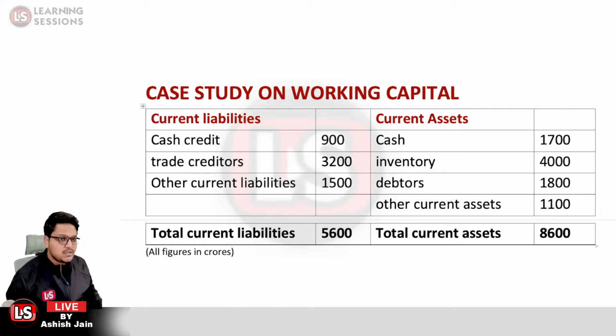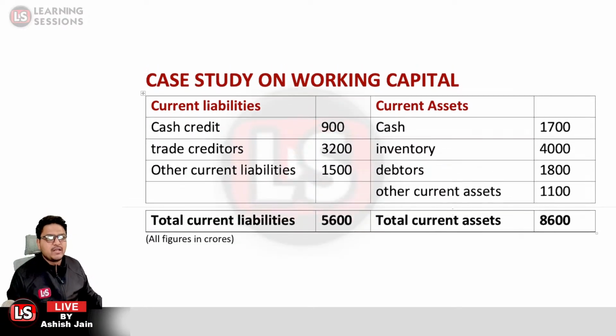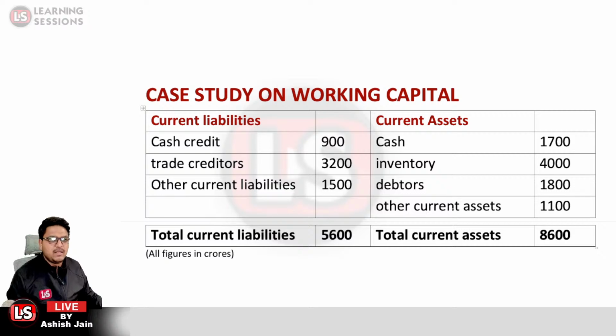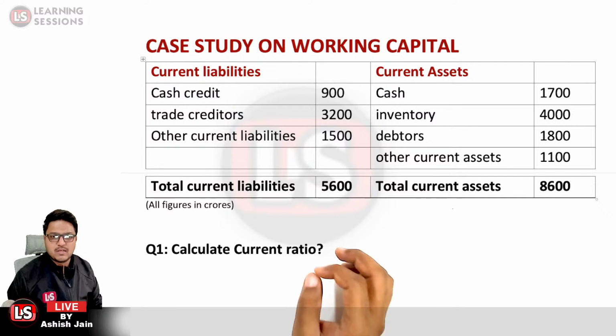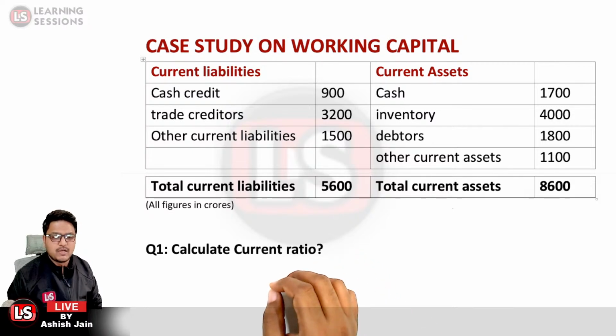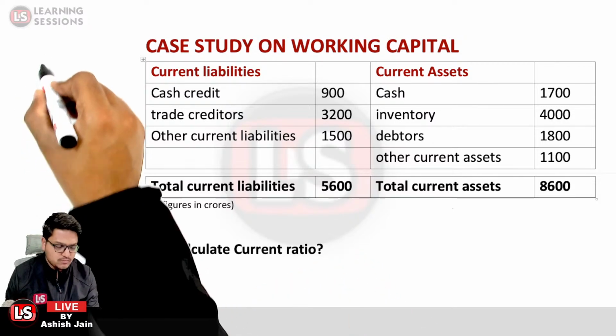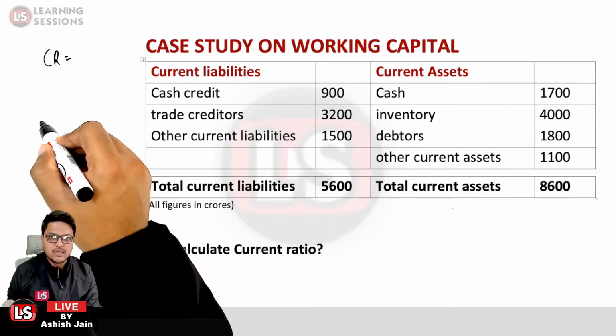Okay, so let us solve this particular case study that is based upon the working capital. Over here we are provided with the data related to cash, credit, trade creditors, other current liabilities, total current liabilities, etc., and we need to solve the questions accordingly. So first of all, we need to calculate the current ratio. Now, what is the formula of the current ratio? It's quite easy to calculate.